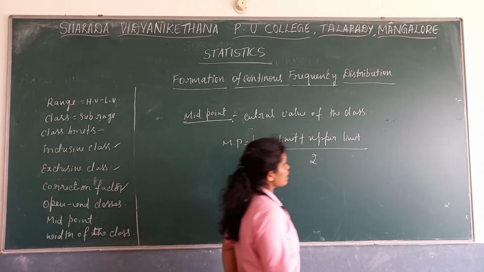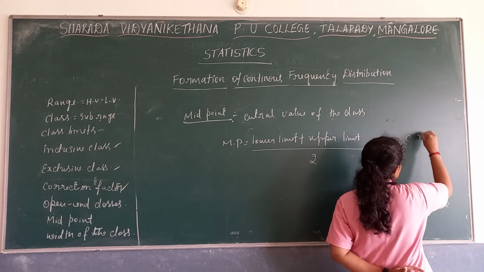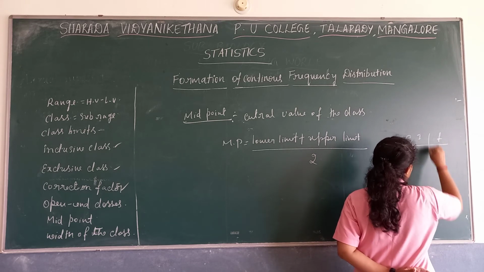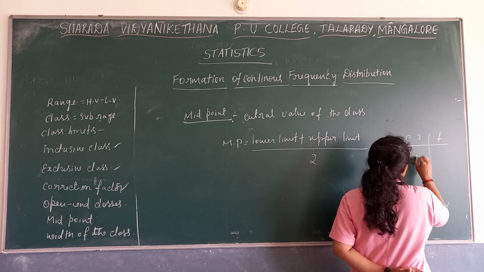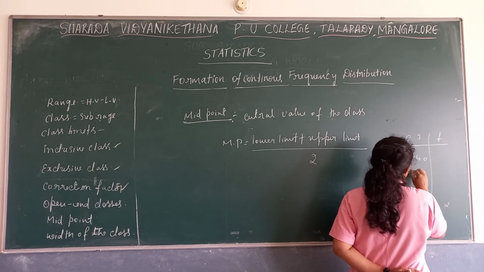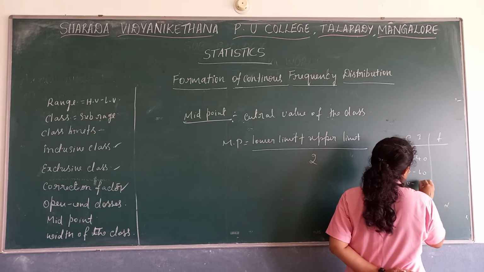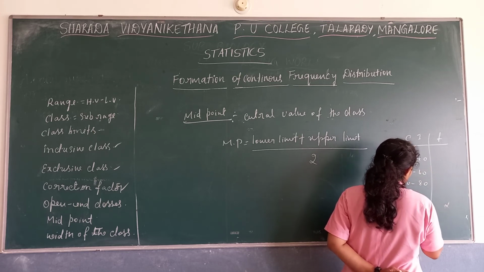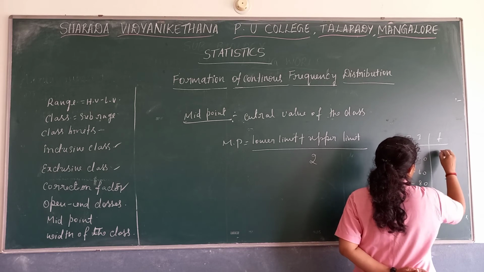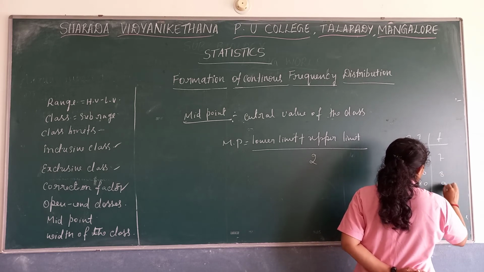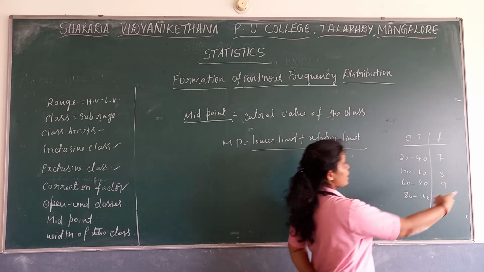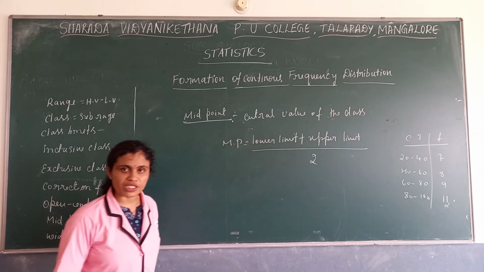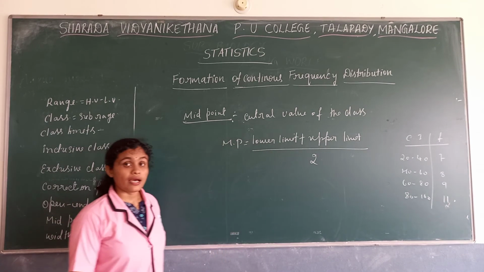For example, here classes are there, class interval and frequency. 20 to 40, 40 to 60, 60 to 80, 80 to 100, with frequencies 7, 8, 9, 11. Now we have to find out the mid value. For arithmetic mean and all, we need to find out the middle value.